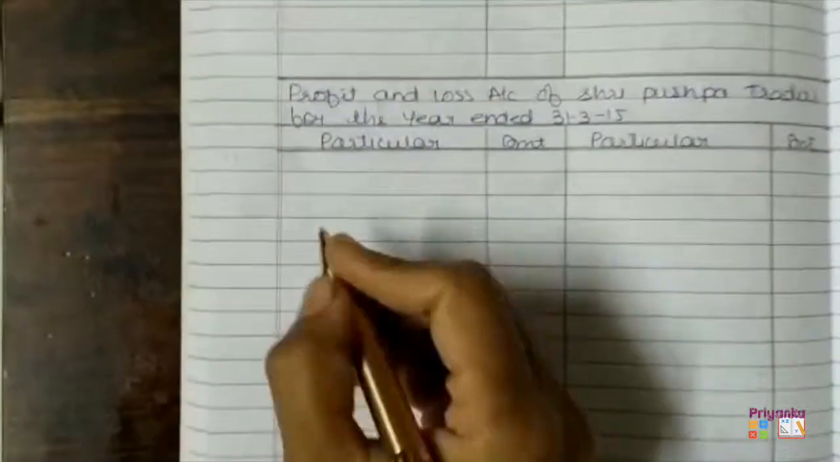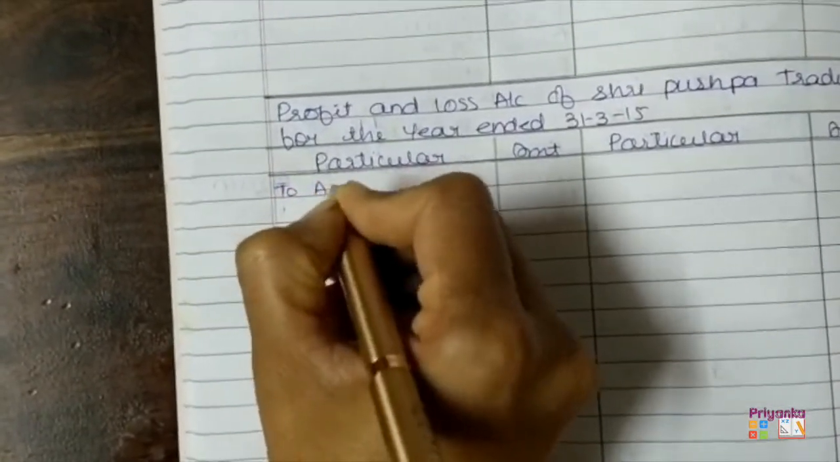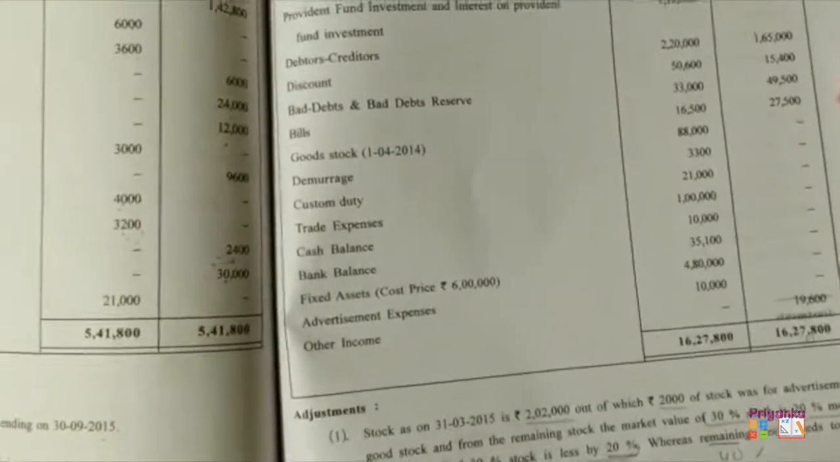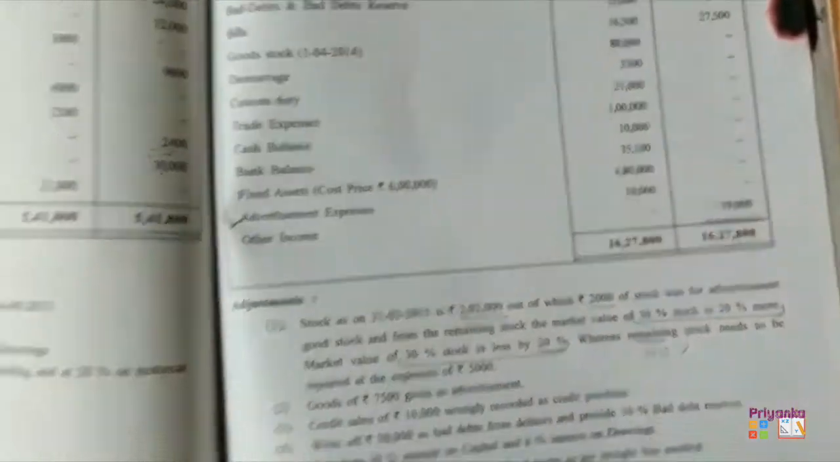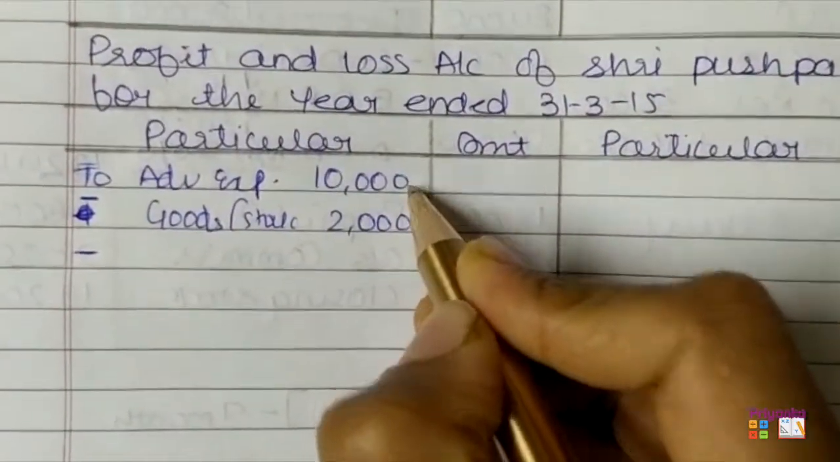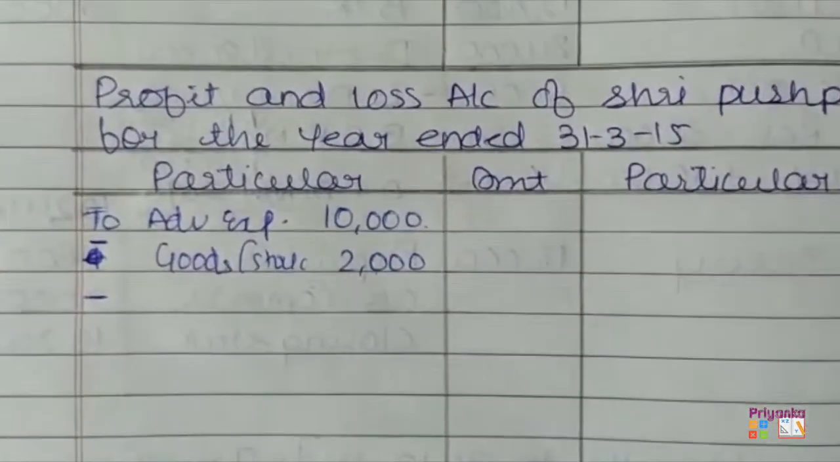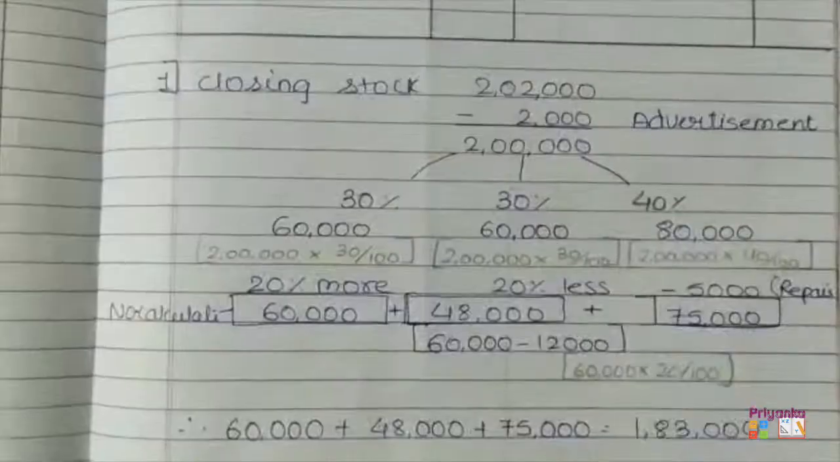For this, first we'll go to the profit and loss account, and here we'll write down the advertisement expense. We'll take from the trial balance. Here we can see the advertisement expense, which is given 10,000. Out of the advertisement expense 10,000, first get minus 2,000 and let it be. We'll calculate later on after finishing all the adjustments.